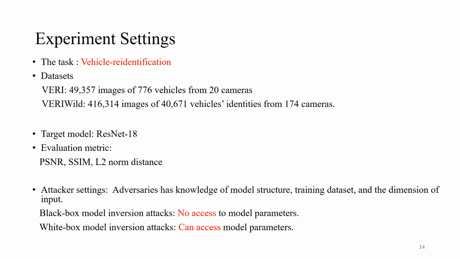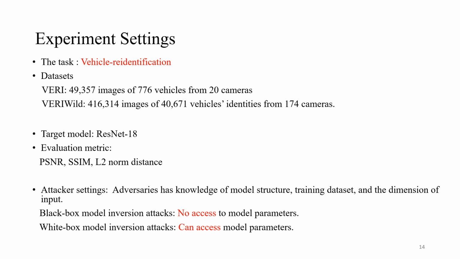We address a real-world privacy-sensitive task, vehicle re-identification, which necessitates robust protection. Our experiments involve testing on two privacy datasets, the VRI and VRI wild datasets. Each dataset comprises a substantial number of vehicle images and car identities, with a significant amount of confidential information requiring a high level of protection.